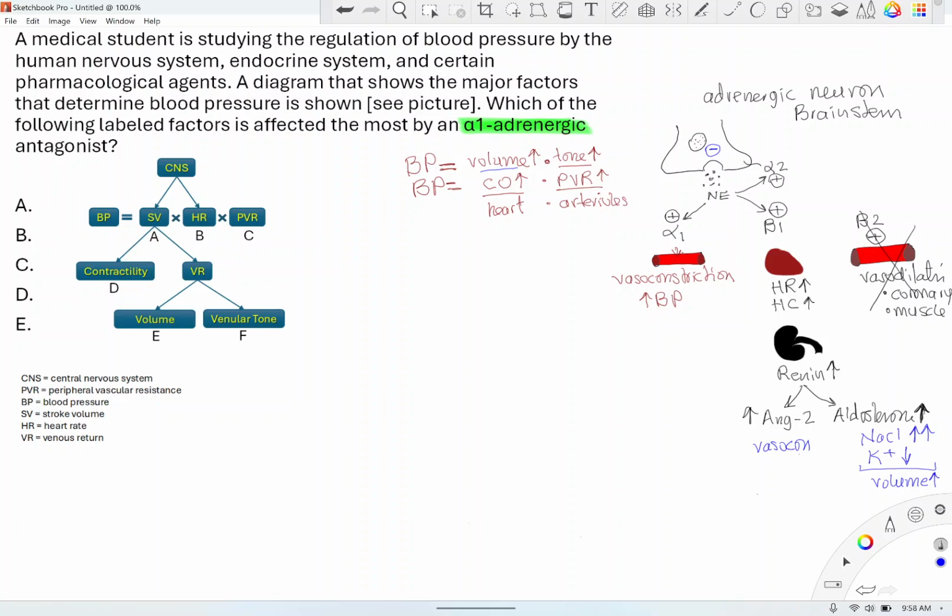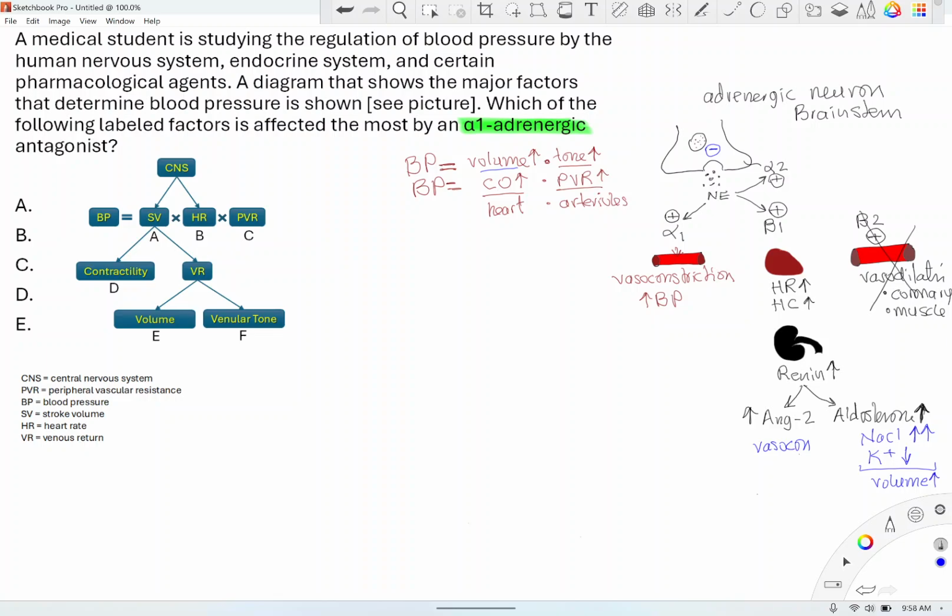So if you look at A, it is stroke volume. Stroke volume is the volume that is pumped by the heart per beat. So that will be beta 1. And I'll write there to see which receptor, okay? So A is the same as beta 1. B is heart rate. That is also beta 1. We already discussed it over there. C is peripheral vascular resistance. It's the tone of blood vessels, especially arterioles. That's alpha 1. So our answer most likely is C. Okay, so alpha 1. D, contractility, is also beta 1.